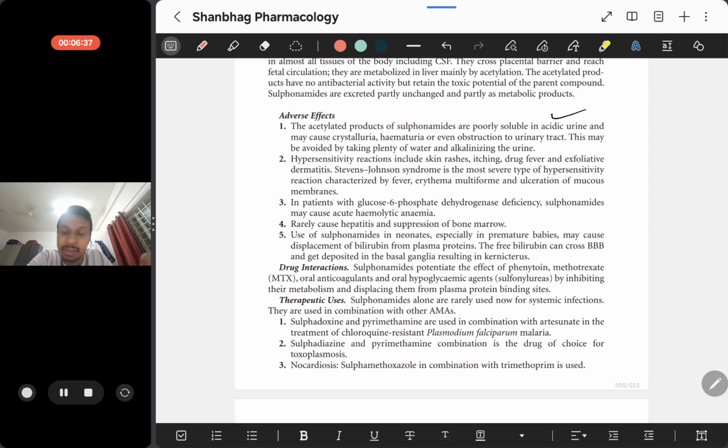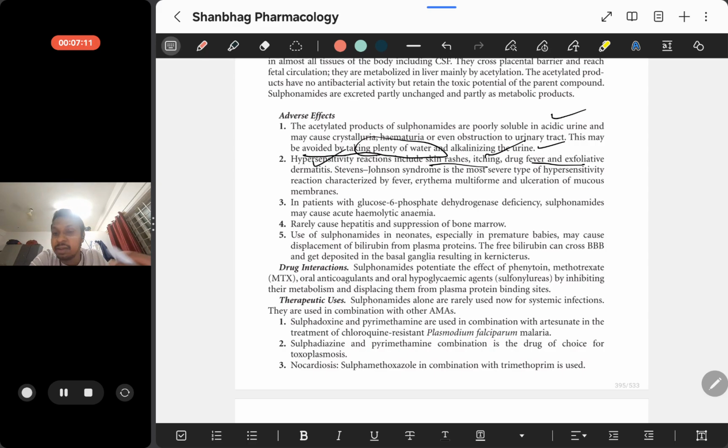Urine has an acidic pH, so these are poorly soluble in acids. So it is to be noted that while taking sulfonamides, we need to take plenty of water and alkalize the urine. Also, these sulfonamides might cause hypersensitivity reactions like skin rashes, itching, fever, exfoliative dermatitis.